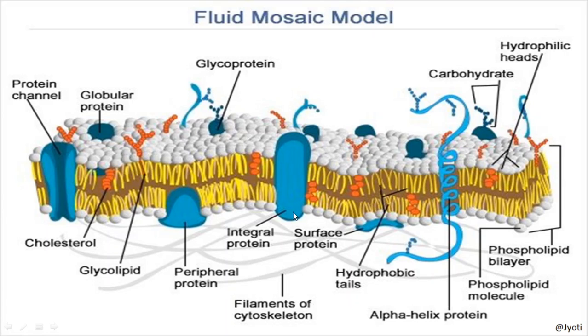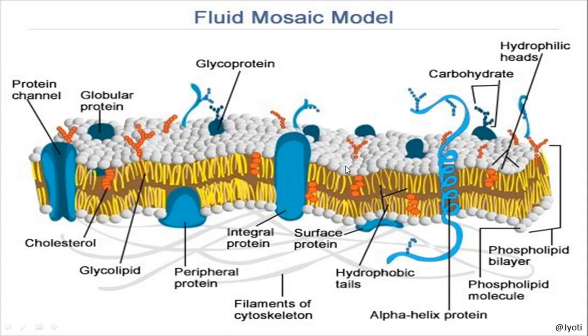The proteins which are very deeply associated with this membrane are known as integral proteins, whereas those proteins which are present superficially are called peripheral proteins. They can be separated from the membrane easily. But the integral proteins cannot be separated from the membrane easily.